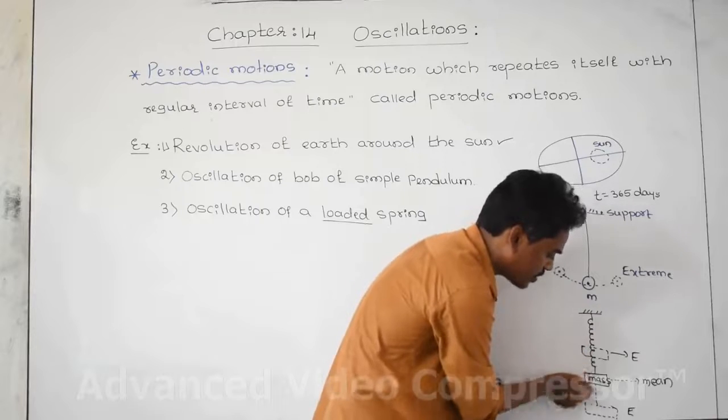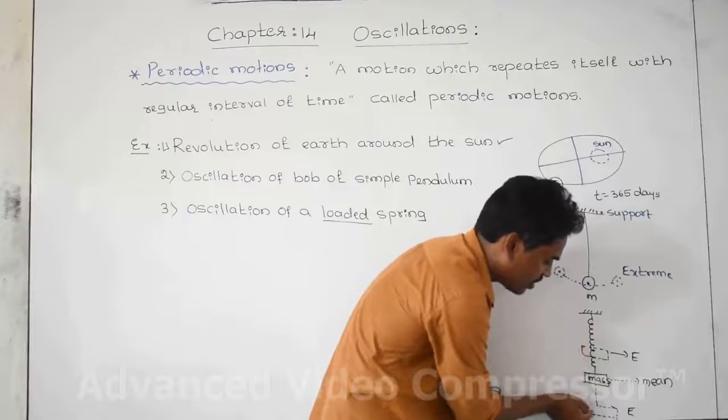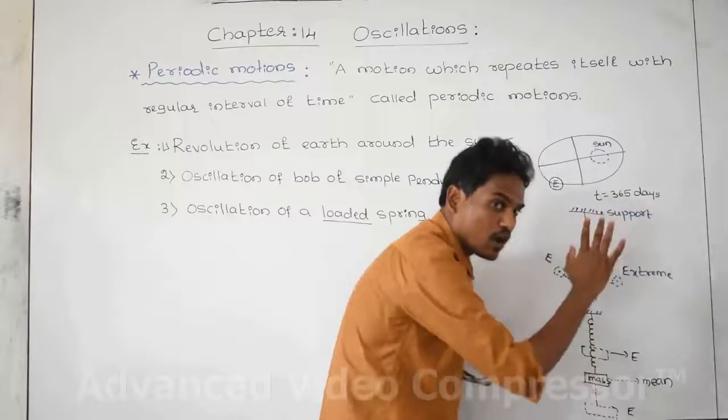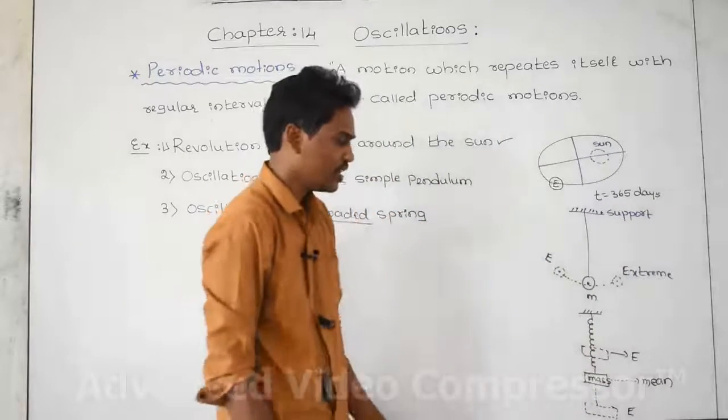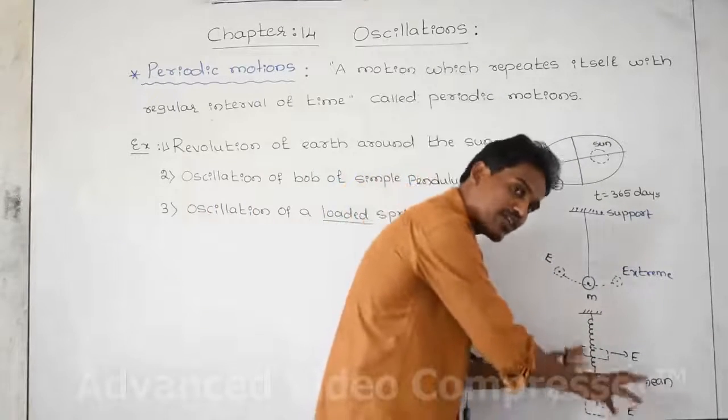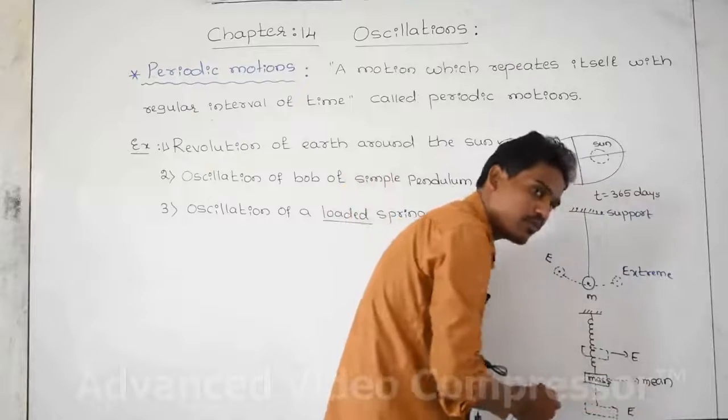This is half cycle, this is half cycle, this is one cycle, this is second cycle, this is third cycle, this is fourth cycle, and so on it goes continuously. In the vacuum the body never stops. In the vacuum, if you are doing the experiment, the body never stops itself.